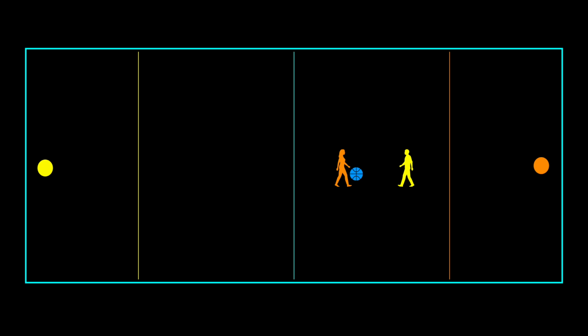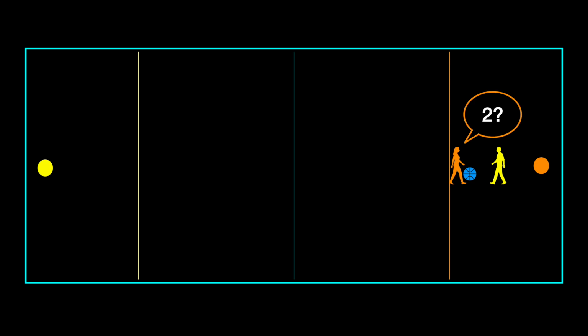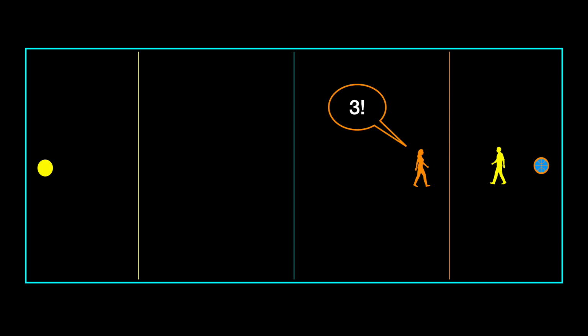So for example, orange might be bringing the ball down the court and get close enough to their goal and think, I could shoot from here and get 2 points. But if I back up, the defender probably won't come with me, and perhaps I can try for 3 points from here. That strategy of driving and then backing up isn't one of the rules, but it's kind of like a theorem. It follows from the rules. It's something that we can conclude from these first principles. So let's begin our exploration of geometry.